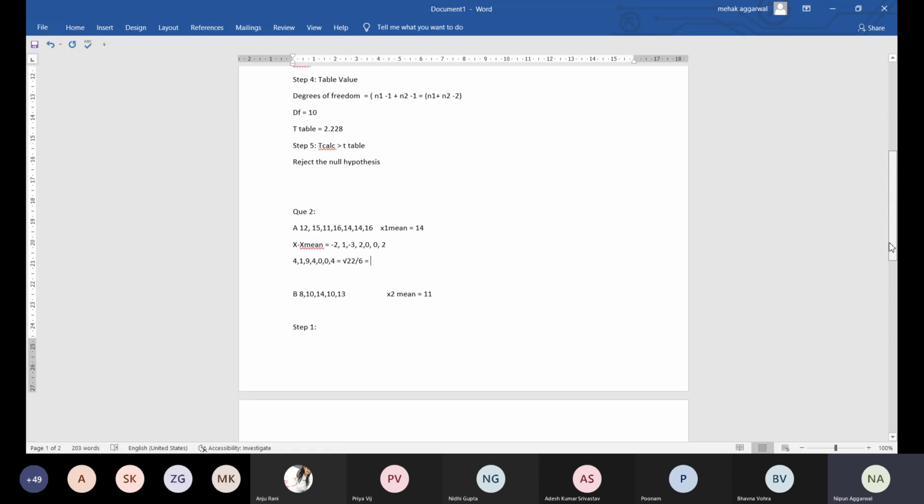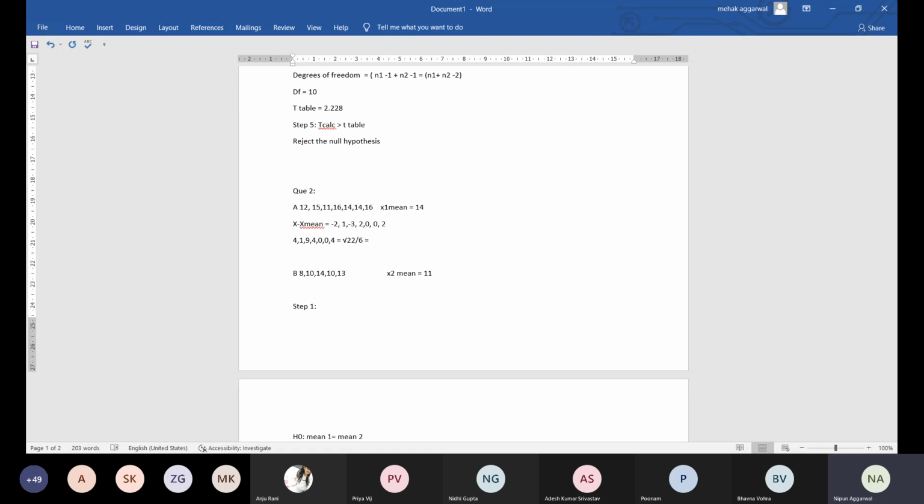Under root of 22 by 6 comes to 1.91. So this becomes 1.91, which is S1.